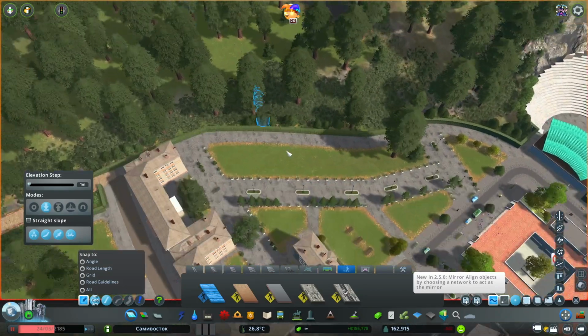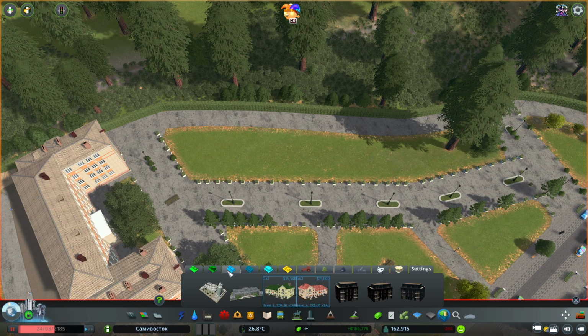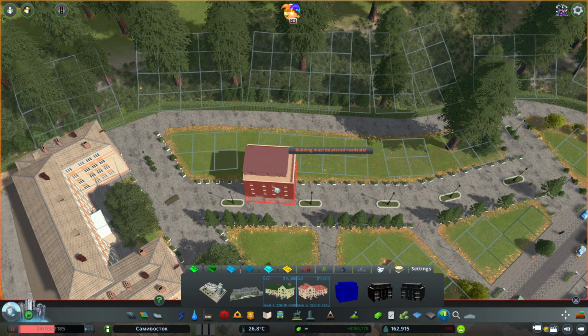So let's go up here and just fill in this area, because this area will be the easiest to do. I guess we could just do some of these types of buildings. They're pretty easy to do.